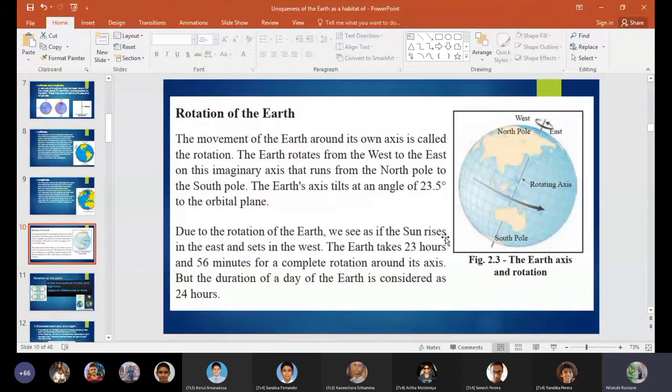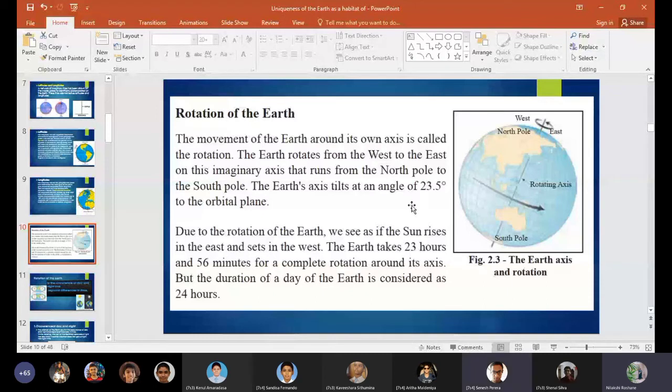The earth rotates from west to east, around the imaginary axis that runs from the north pole to the south pole, and the earth's axis tilts at an angle of 23.5 degrees to the orbital plane. The duration of the rotation is 23 hours and 56 minutes, but we consider the duration of a day as 24 hours. So what is the meaning of rotation of the earth?